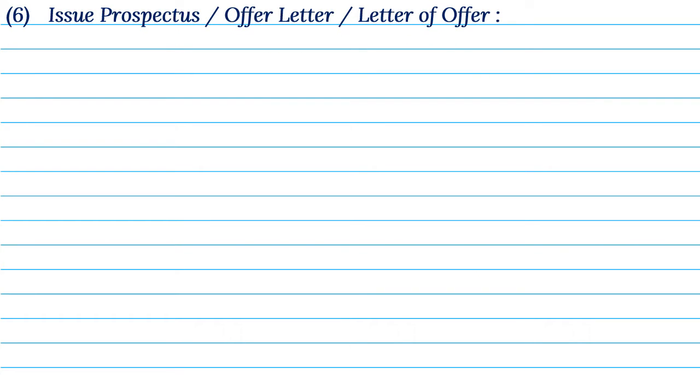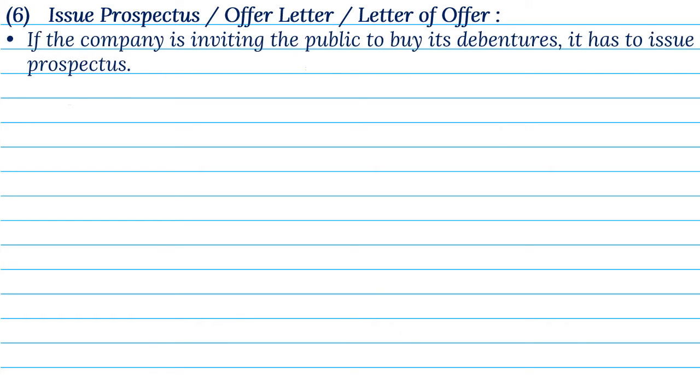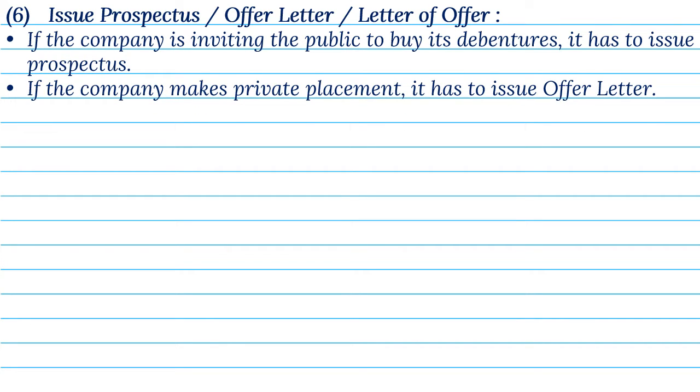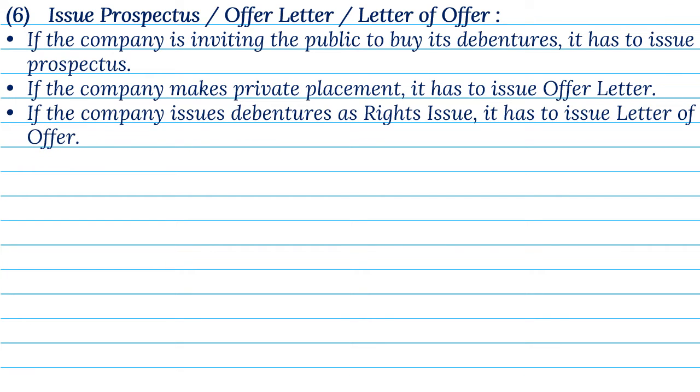6. Issue prospectus, or offer letter, or letter of offer. If the company is inviting the public to buy its debentures, it has to issue prospectus. If the company makes private placement, it has to issue offer letter. If the company issues debentures as rights issue, it has to issue letter of offer.